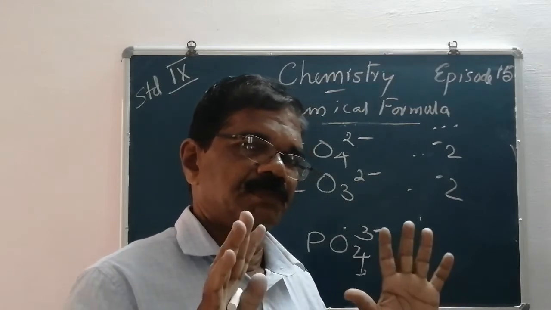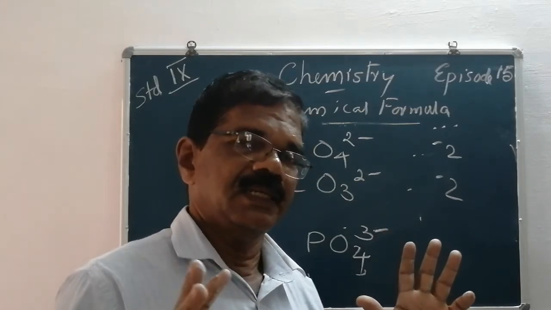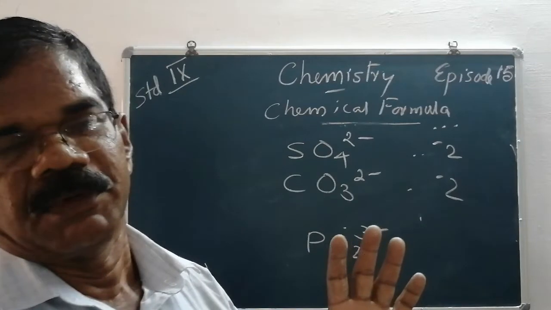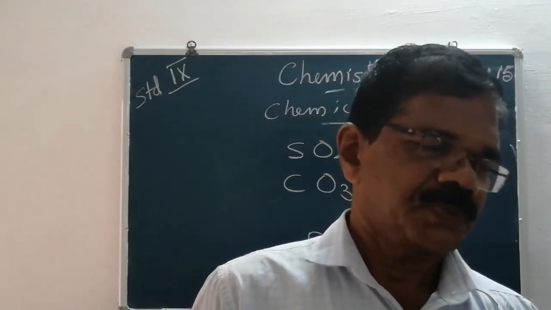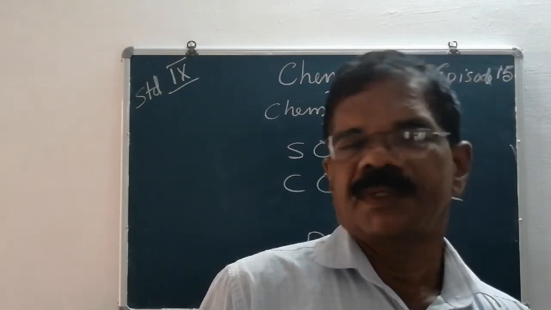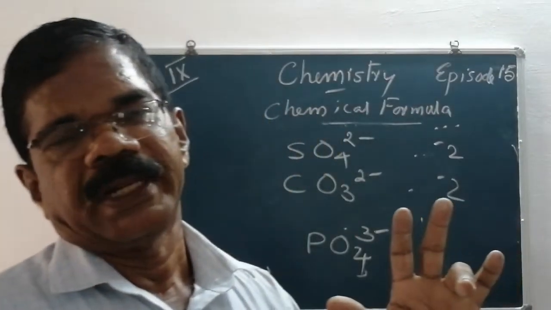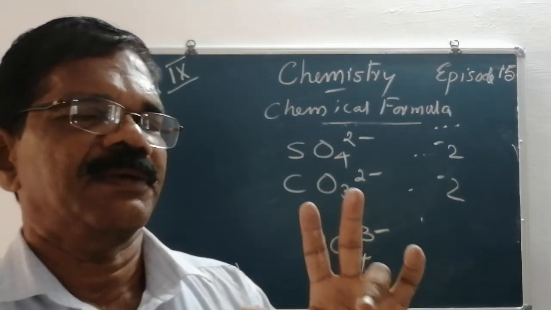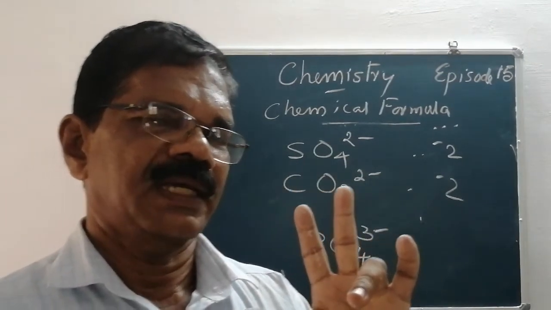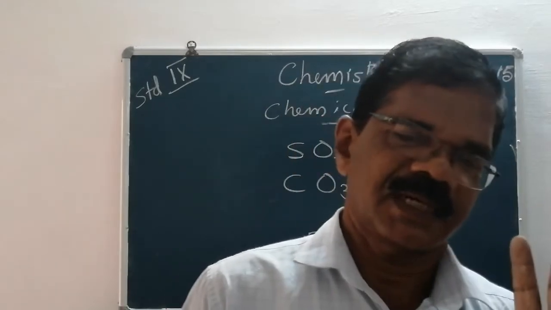Similarly, you have to remember the valency of some of the elements. For example, sodium, potassium, chlorine, fluorine, bromine, etc. Their valency is 1. You can see their charge, valency, is 1.